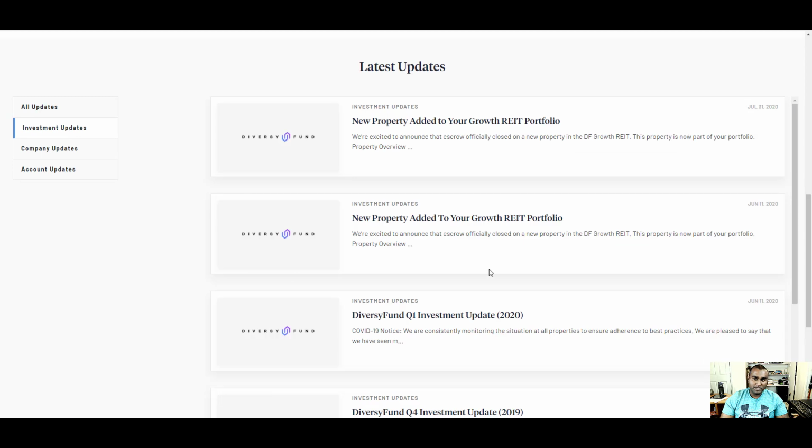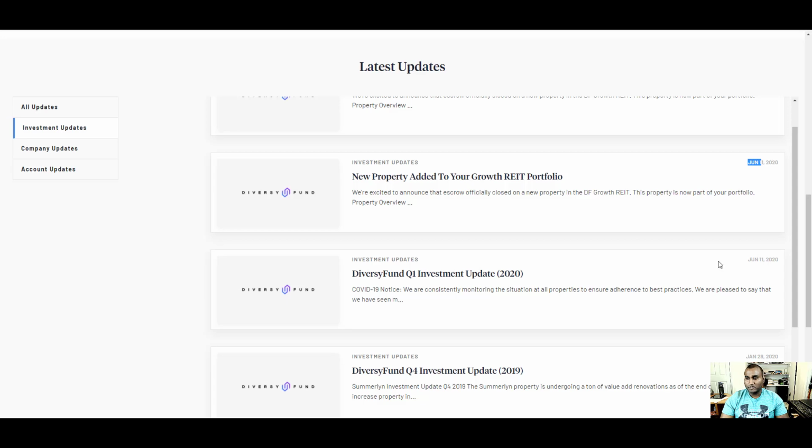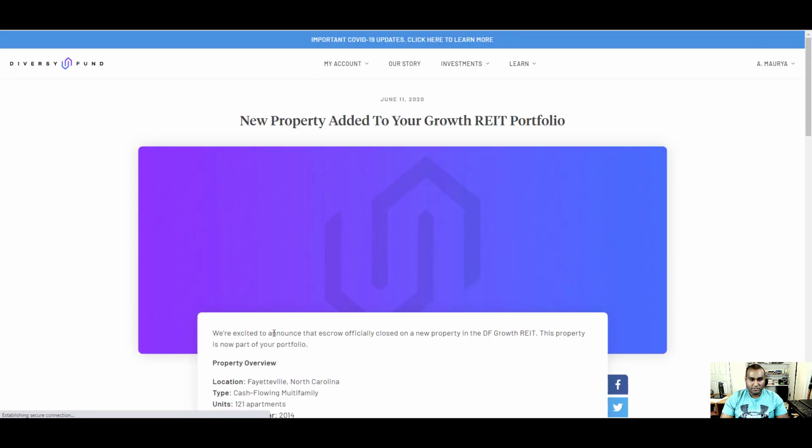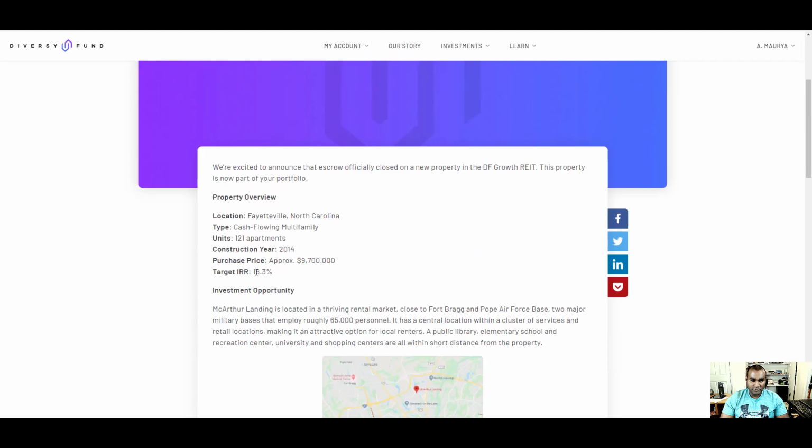Okay, what else? Let's look at investment update. New property added, growth REIT portfolio. So this was on July 31st, and on July 11th they also added. They're adding basically a couple every day. So let's look at this one, multifamily. This one is 16%, approximately this much.